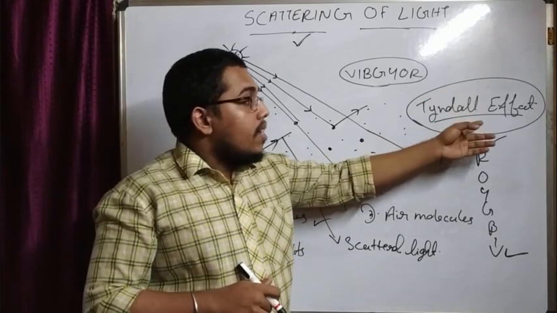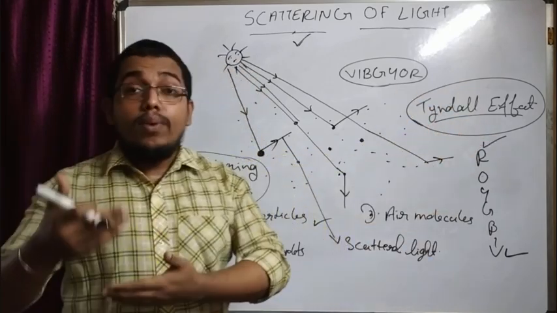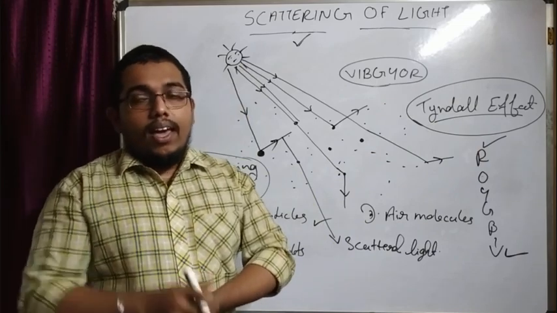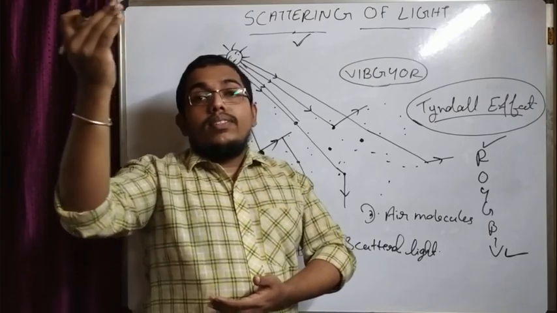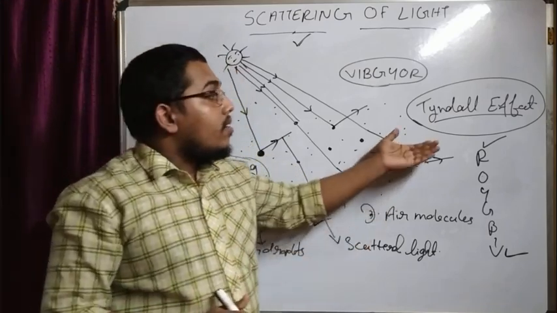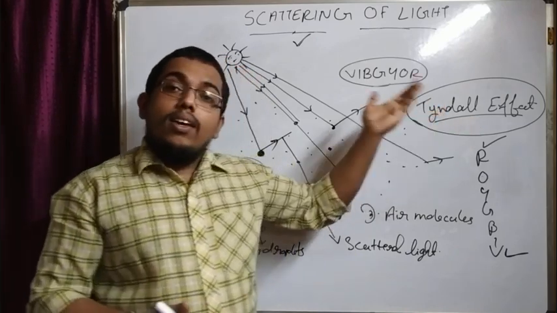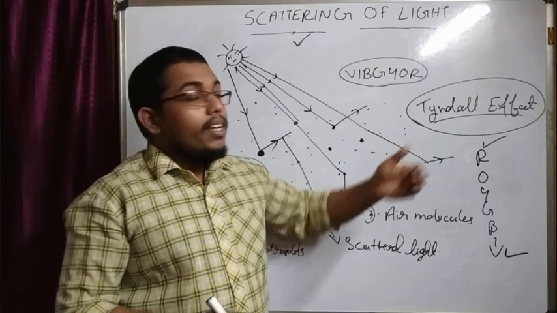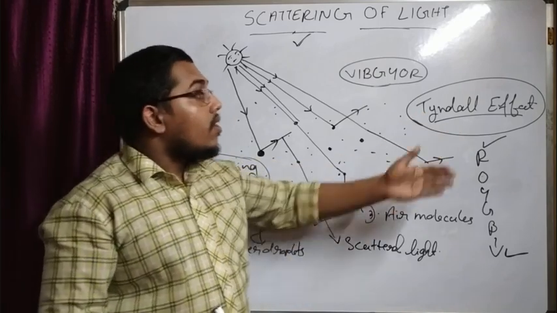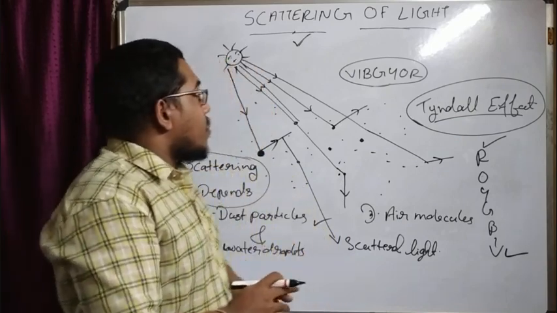So, that is one example. Another example: the same Tyndall effect that we can observe in the canopy of a dense forest. In such a case, the water droplets or the mist present in the forest scatter the light, and in the same way we can see the path of the light in the canopy of a dense forest. That is also another example of the Tyndall effect. Clear? Yes. So these are the general ideas.